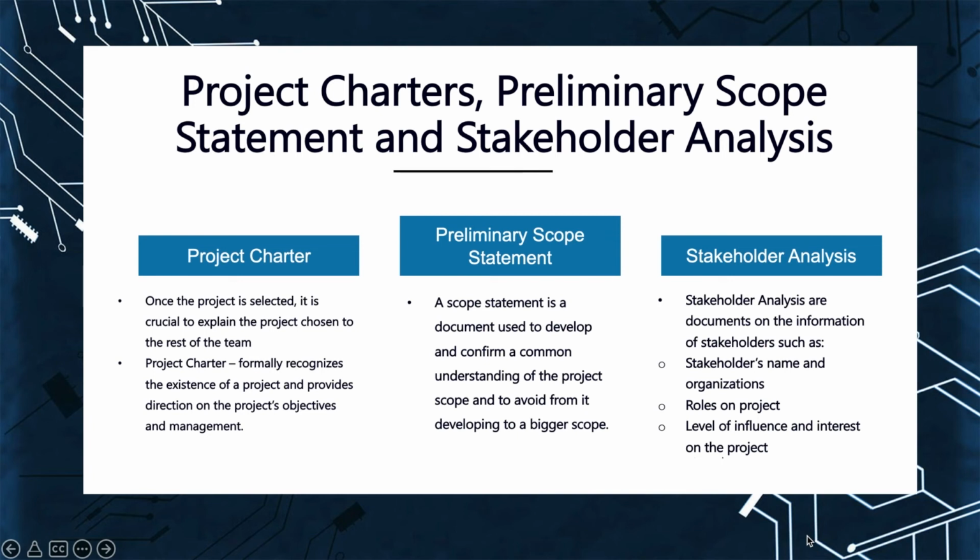Whereas the preliminary scope statement clearly explains the scope of the project in the form of a document, which is used to develop and confirm a common understanding of the product scope, to avoid it from getting bigger than the initial scope. So we have this particular scope of project and we just stick to that.